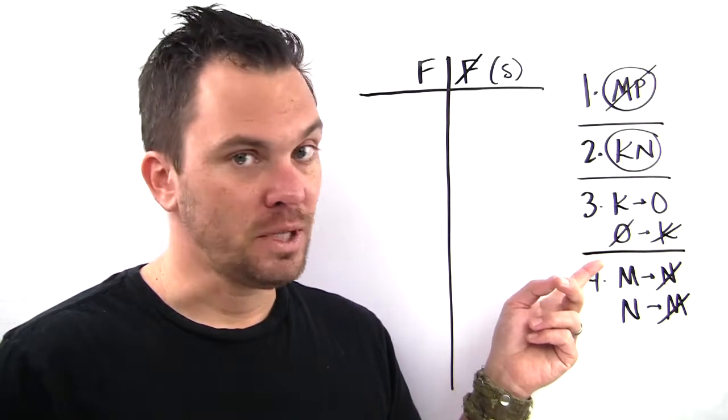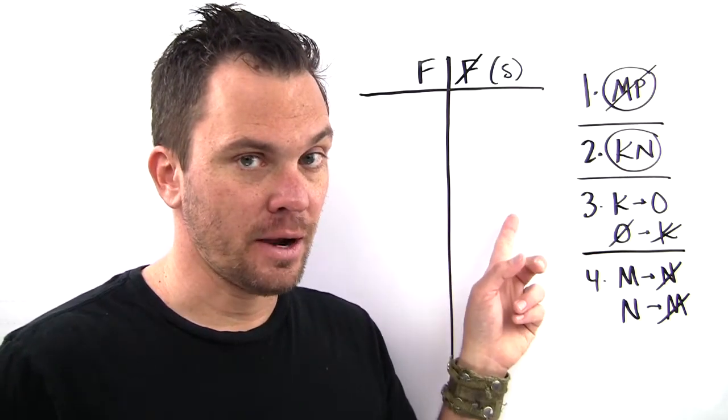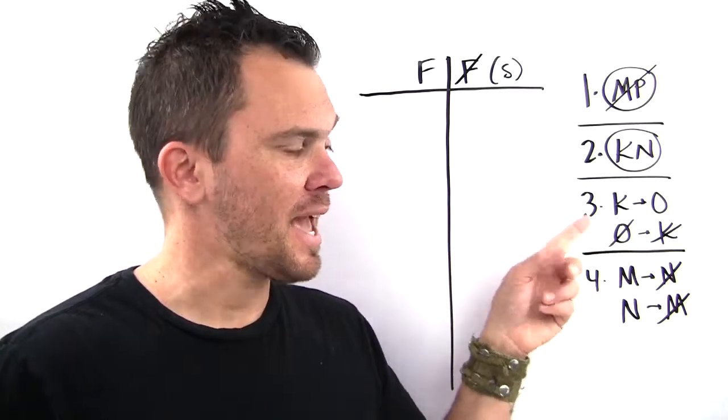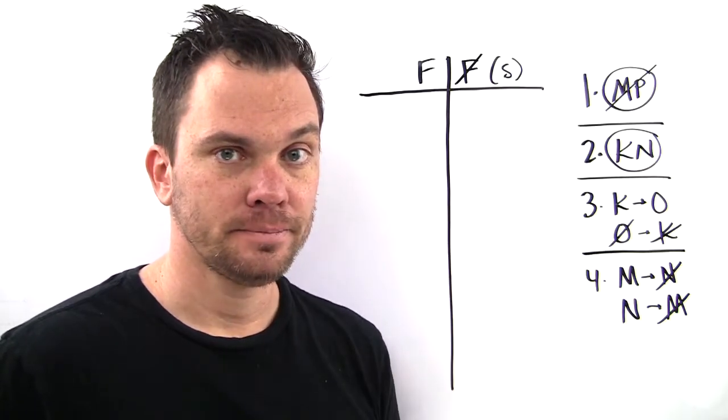Not O means O is not fall. O is on this side of my diagram. And if O is on this side of my diagram, then K is also on this side of my diagram.